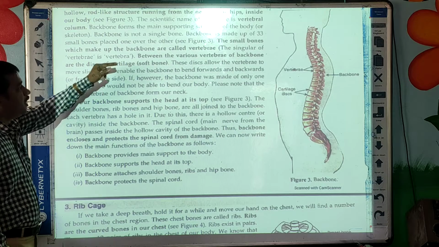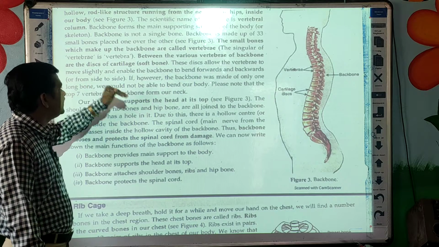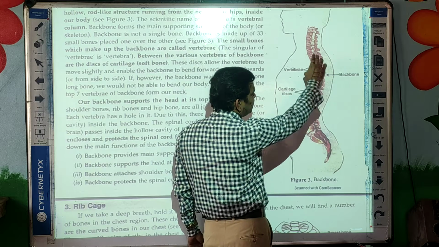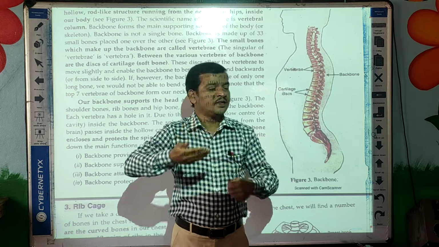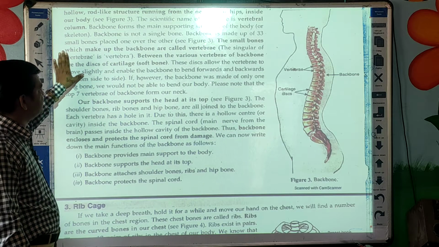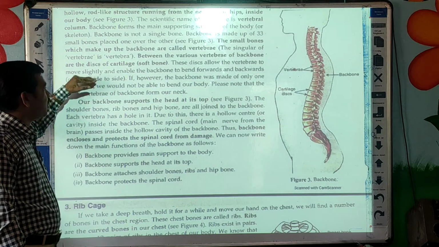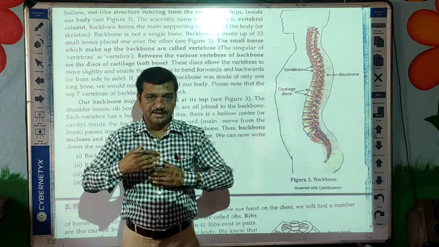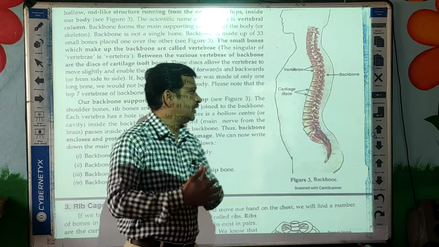Okay students, now between the various vertebrae of the backbone, there is disc-like cartilage, which is the soft part. Between two vertebrae, the soft part called cartilage is present. This cartilage, or soft bone, allows the vertebrae to move slightly and enables the backbone to bend forward and backward. That is why this cartilage enables us to bend forward and backward.